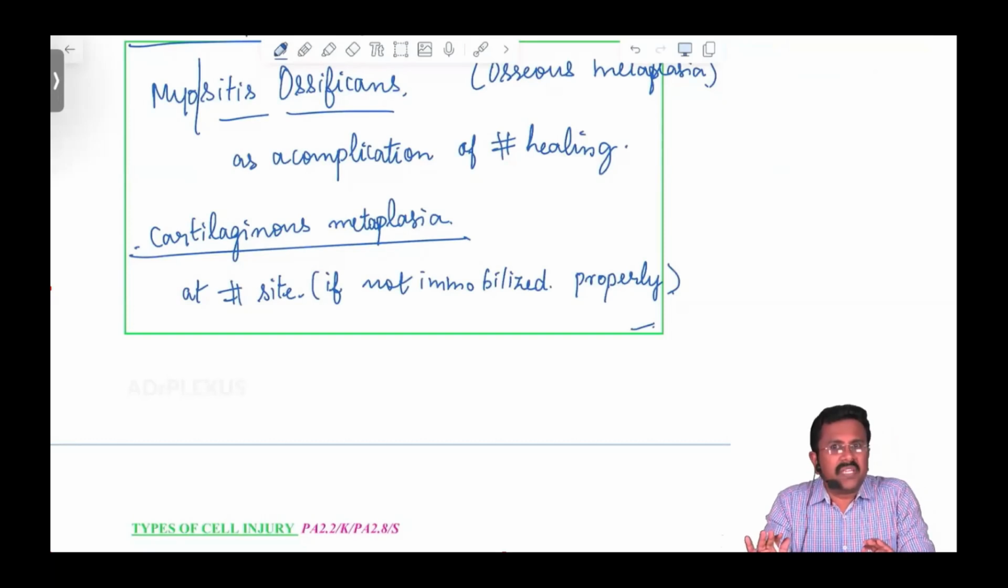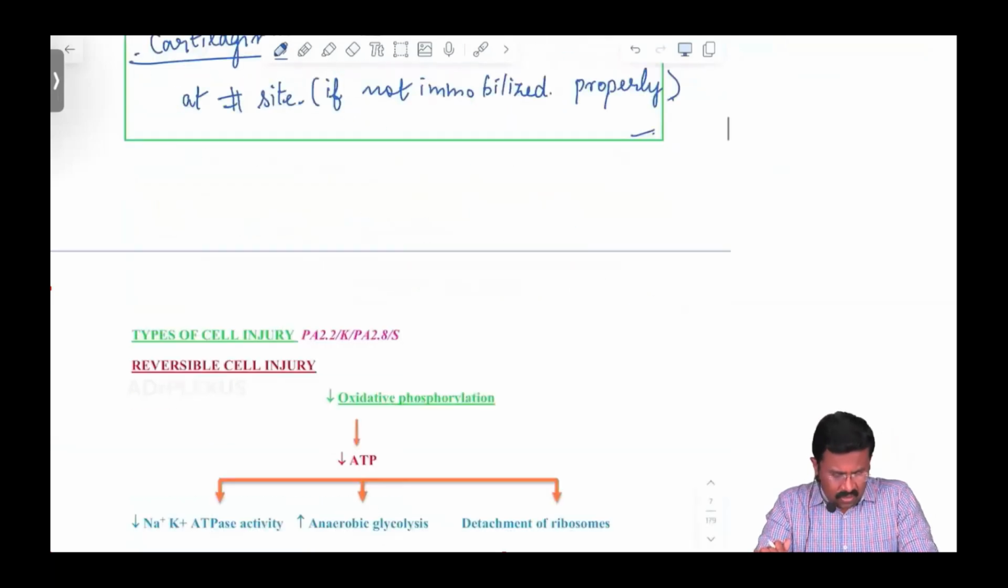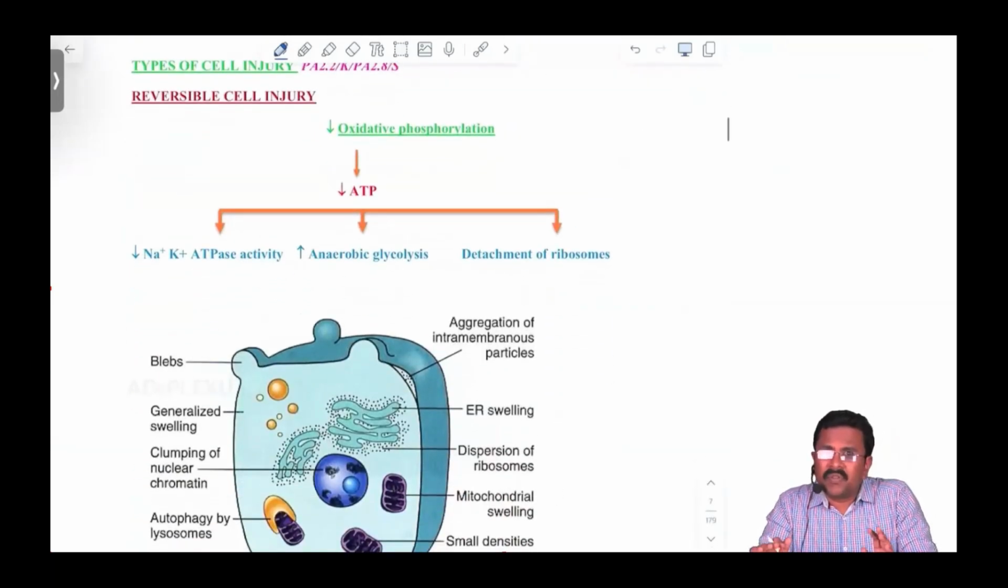So this is a very important topic, very important thing, guys. This is about the cell injury adaptations, especially: hyperplasia, hypertrophy, metaplasia, and atrophy. Now, guys, we'll be moving into the types of cell injury.